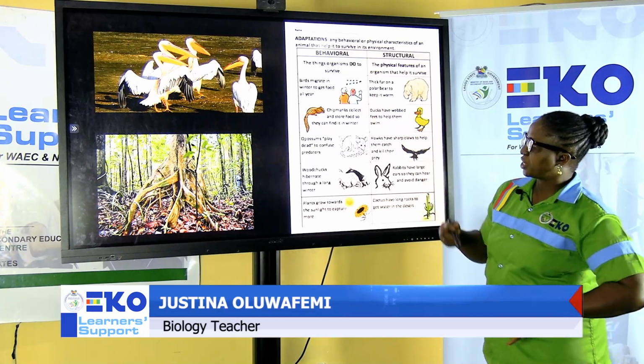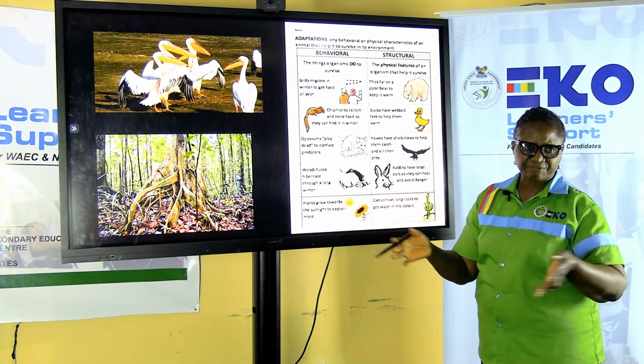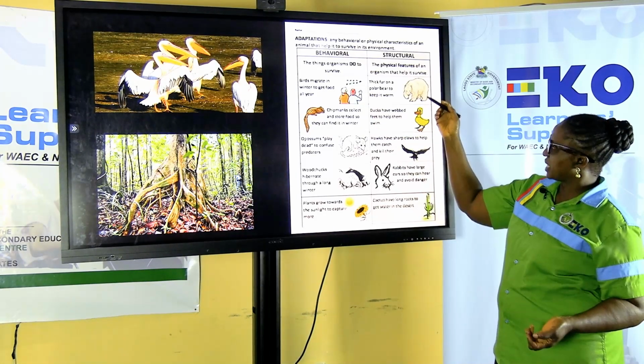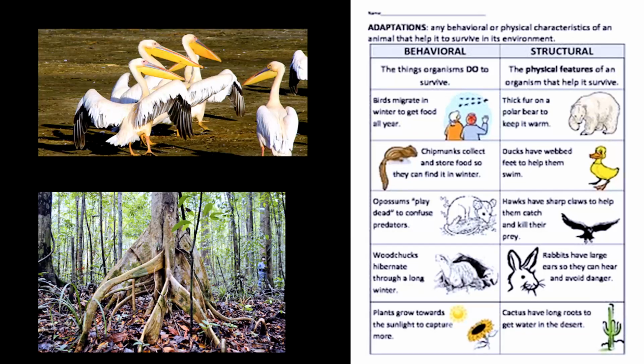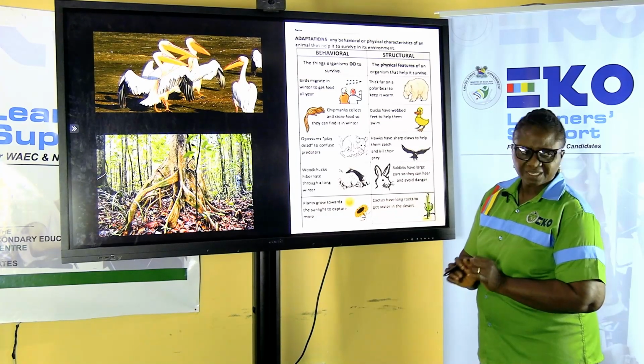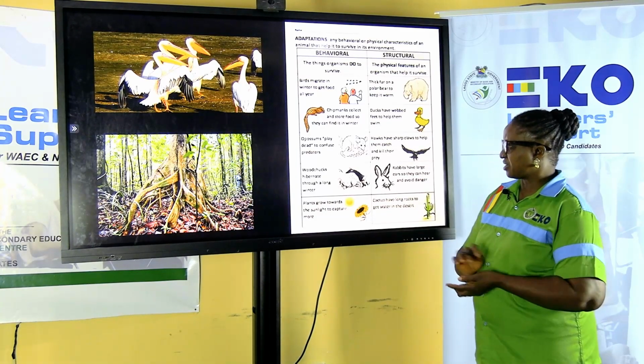The first one is showing us birds as a flock; they move in a group. The next one is talking about chipmunks that collect and store food, keeping it safe against winter. The other one is opossums. When they are being threatened, what happens to them? They pretend as if they are dead. It's a kind of behavior.